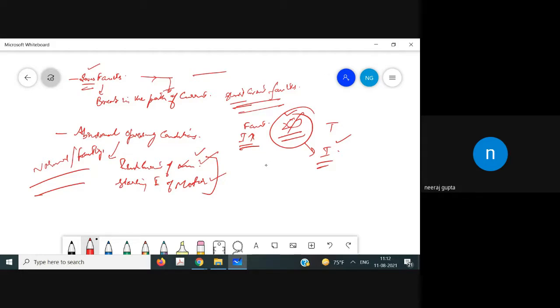If we are using an overcurrent relay, for the inrush current of the transformer, it will see the inrush of this current and as a result it will operate. However, it is a normal condition while energizing the transformer. So these are abnormal conditions, and the relay must be such that it will differentiate whether it is a normal condition or a faulty condition. That we have to take into consideration.